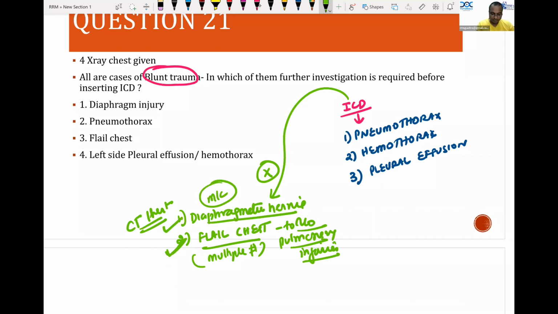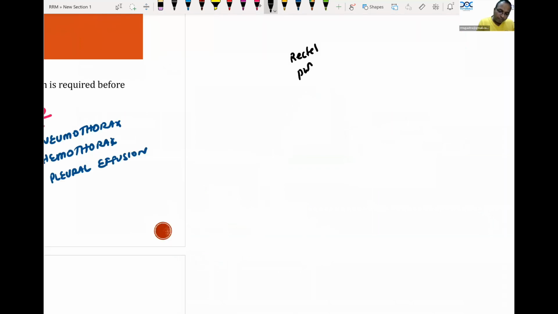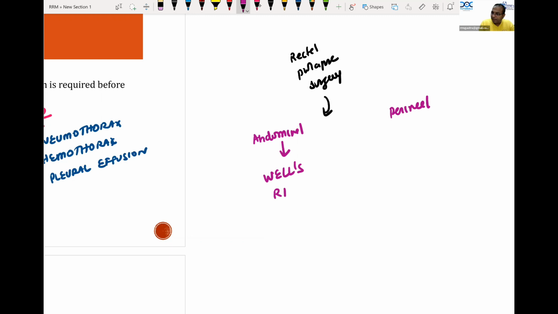Question number 21. So there is one more question which I got the recall of just a few minutes before starting the session. Rectal prolapse operations. Rectal prolapse surgery. Please remember rectal prolapse surgery. Abdominal approaches, what are the names? Perineal approaches, what are the names? Abdominal approaches are Wells rectopexy, Ripstein, and Frickman-Goldberg.